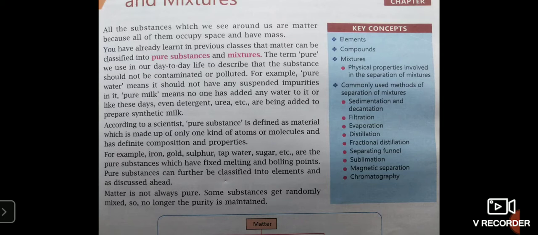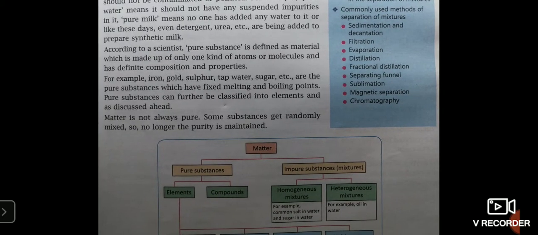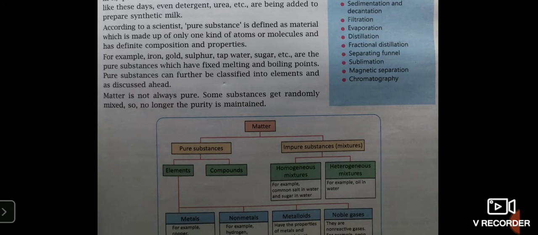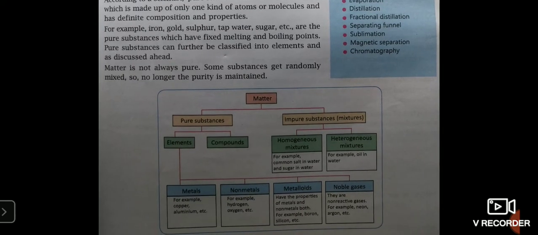Now, pure substances are further classified into elements and compounds. Now, matter is not always pure. Some substances get randomly mixed, so no longer the purity is maintained, and such impure substances are known as mixtures. In this chapter, we are going to do the classification of mixtures as homogeneous mixtures and heterogeneous mixtures. In the later part, we are going to classify elements as metals, non-metals, metalloids, noble gases. Today, we are specifically going to focus on elements and compounds.